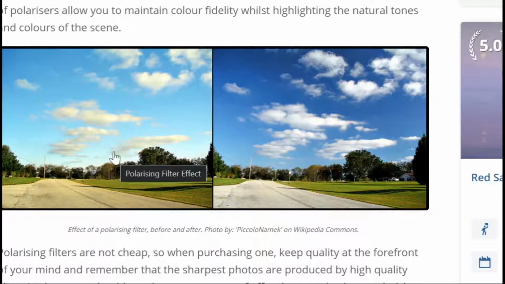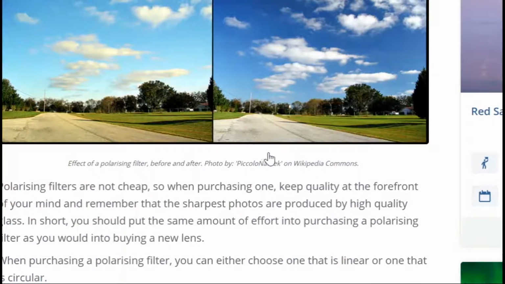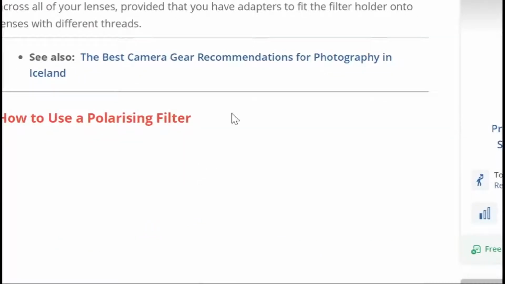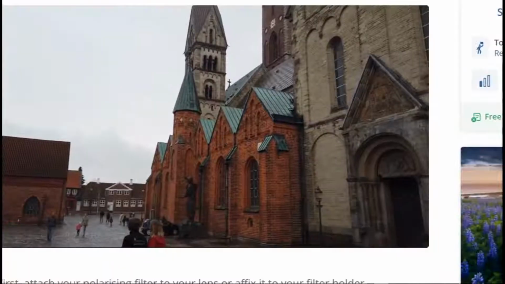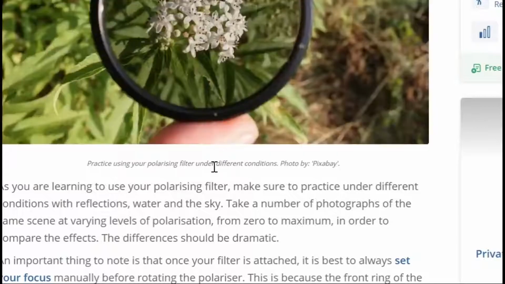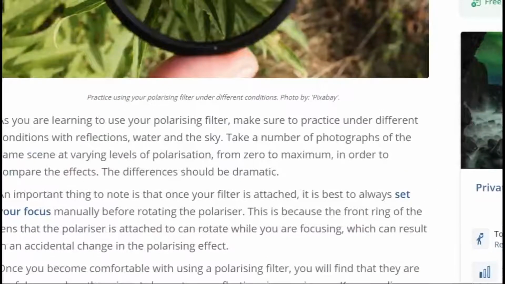In order to eliminate those colors, he has used a Polaroid. So these are some practical examples of Polaroids. This guy is using his polarizing filter throughout. Fine, I'll give you the link of this website in the PDF. You can come and check it.